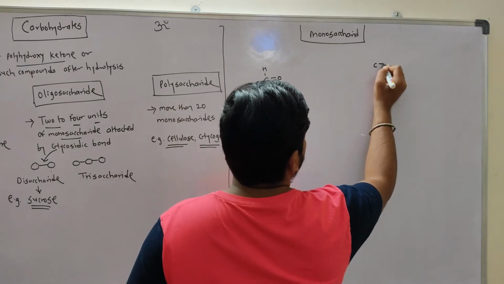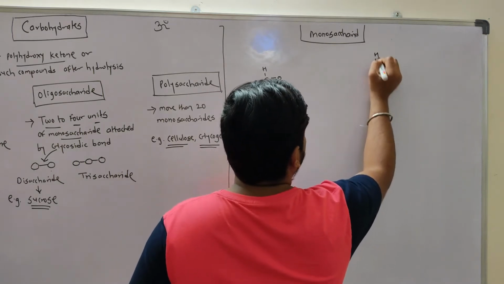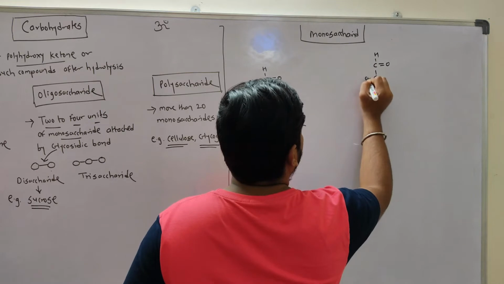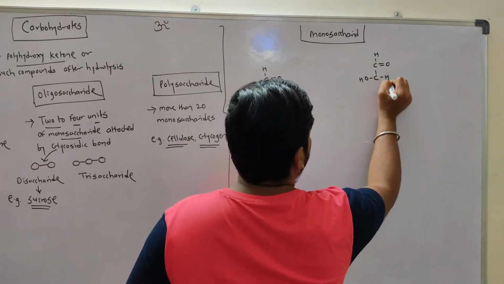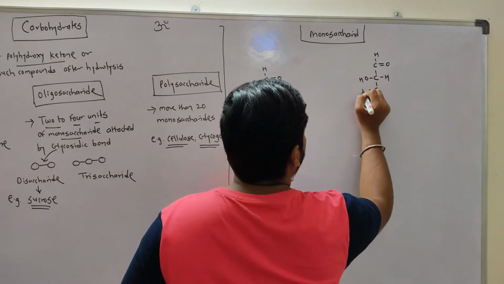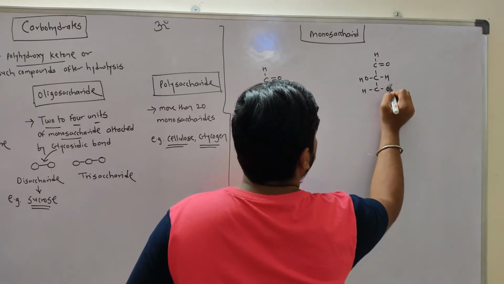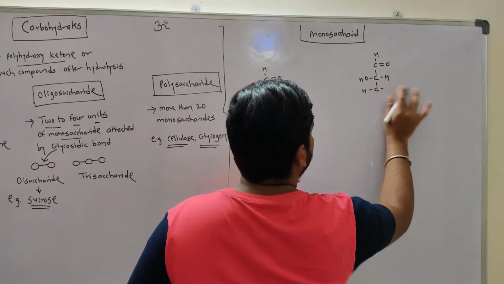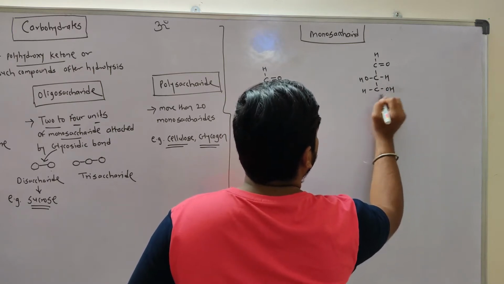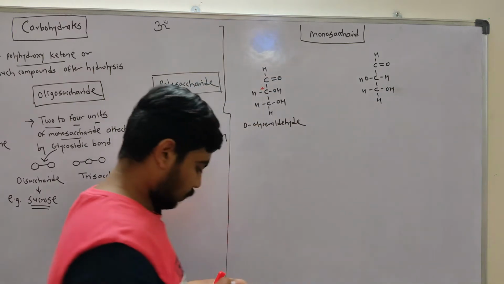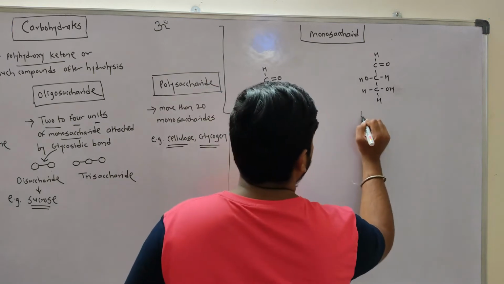So if you see the structure of L-glyceraldehyde, this is the structure of L-glyceraldehyde.